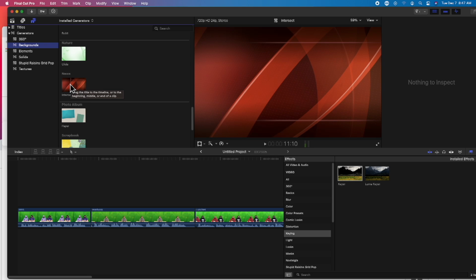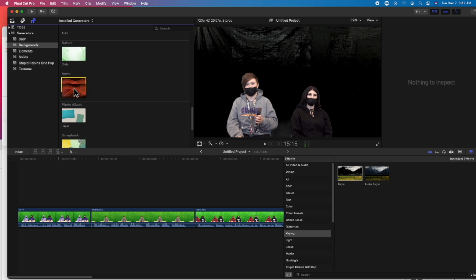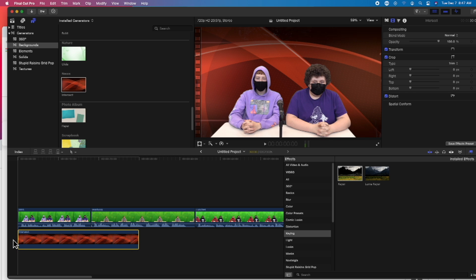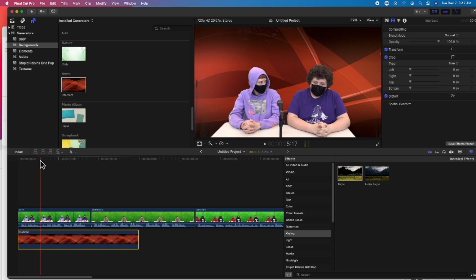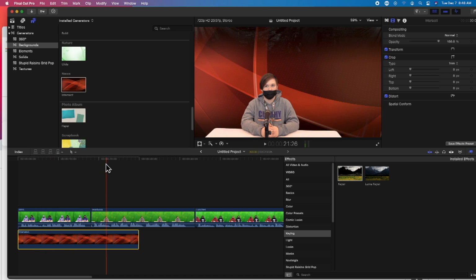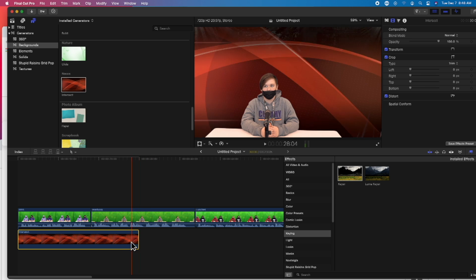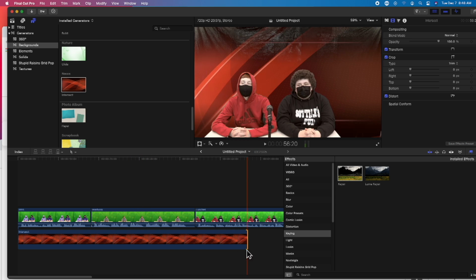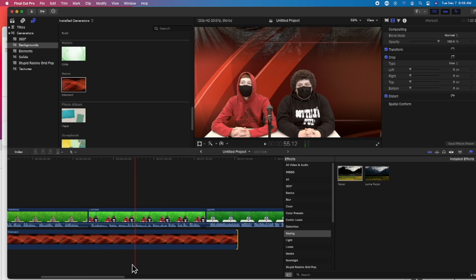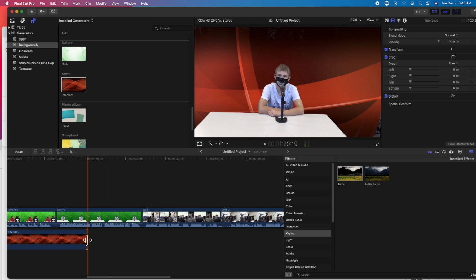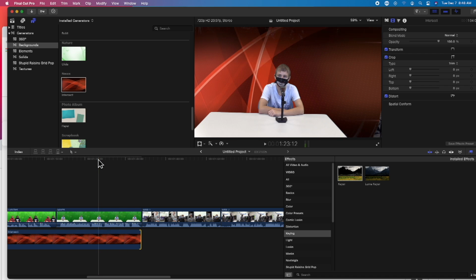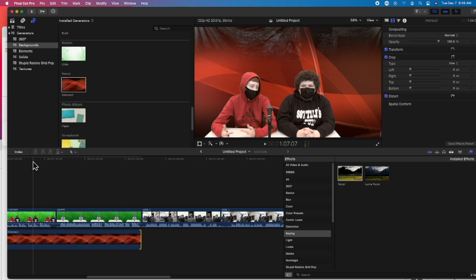One that you've seen me use a lot is this. All you're going to do is drag it underneath because it's behind, in the background. Now you see what happens is the green, since we see through that, shows up here. What I find works is I just make that go under all of the green screen clips that I have. I'm just going to scroll over. So all of those now have that going on behind it.